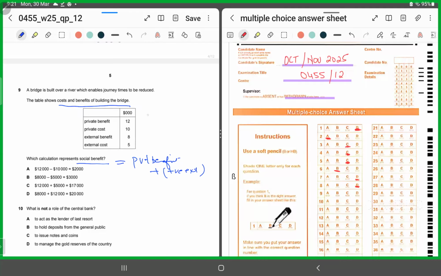So how much was the private benefit? 12. How much was the external benefit? 8. 12 add 8 should give you 20. So 20,000 is the correct answer. So for MCQ number 9, we'll shade in D as our correct answer.